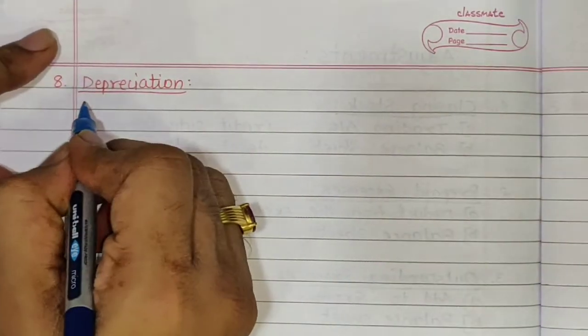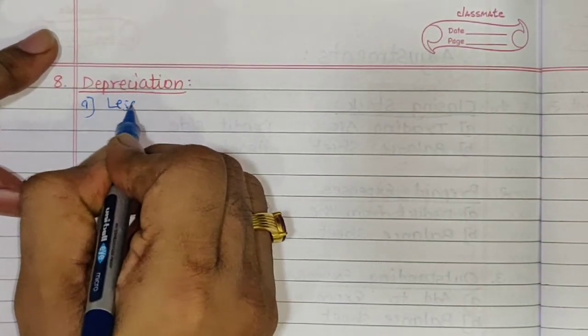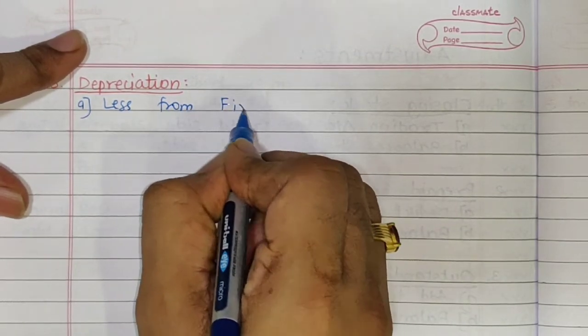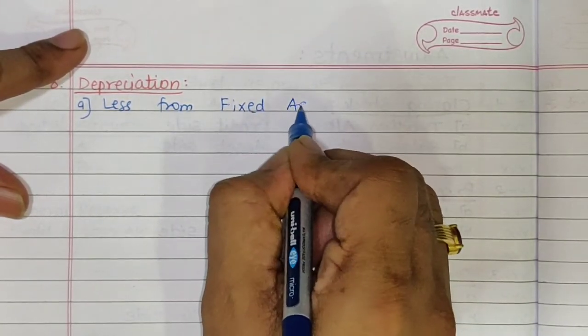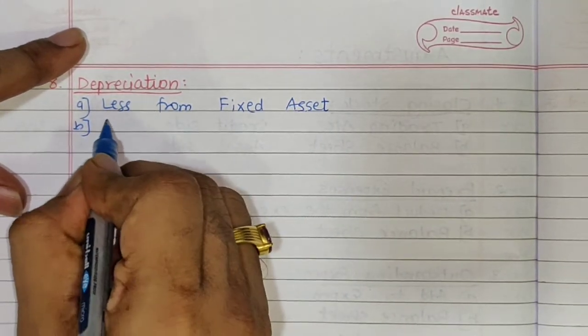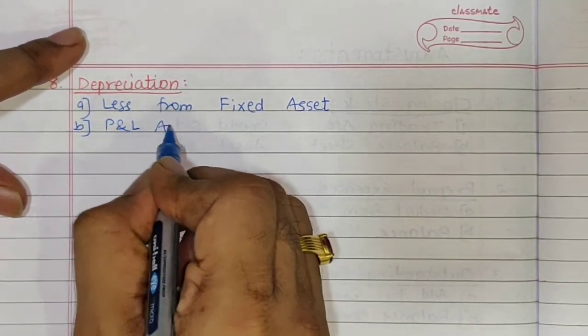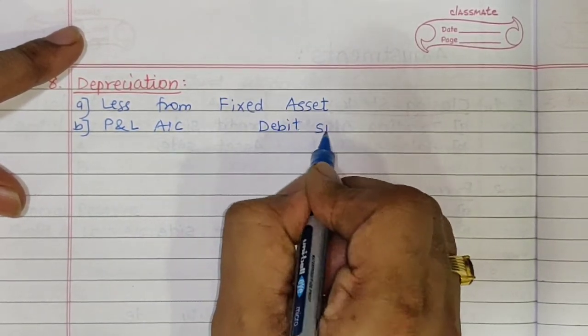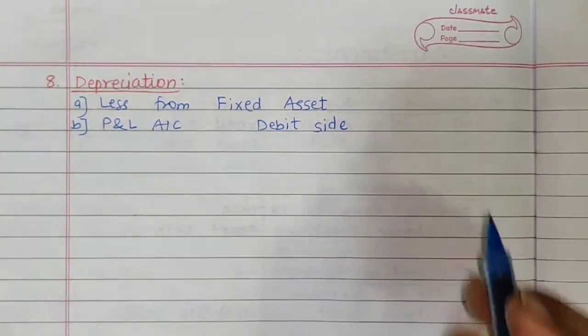First effect is less or deduct from fixed assets, and second effect will be profit and loss account debit side as depreciation.